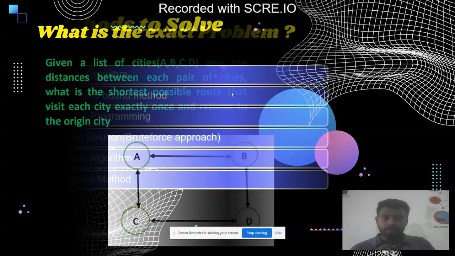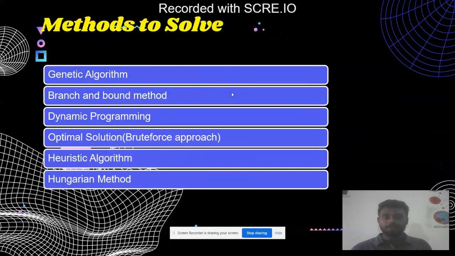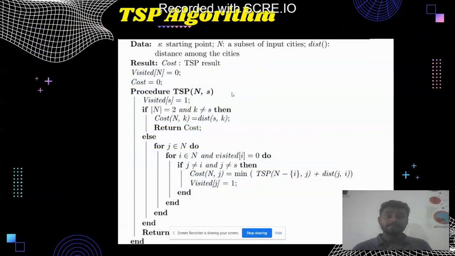So what are the methods to solve the problem? There are a number of methods like genetic algorithm, branch and bound method, dynamic programming approach, optimal solution, that is more precisely the brute force approach, heuristic algorithm, Hungarian method. But today in this presentation, we'll try to solve this problem using the brute force approach as well as dynamic programming. Let's see the algorithm of TSP, the traveling salesman problem.